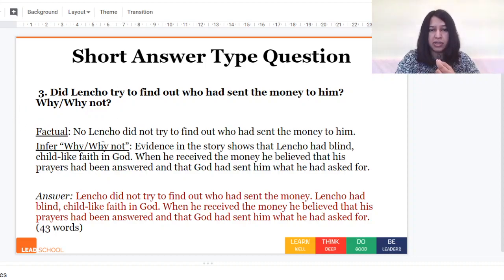And the answer to the second question is here. And then putting it all together, the answer is here: Lencho did not try to find out who had sent the money. Lencho had blind, childlike faith in God. When he received the money, he believed that his prayers had been answered and that God had sent him what he had asked for. So if you see, there's a total of 43 words. Usually short answer type questions need to be between 30 to 40 words, not longer than that. If you want, you can make it longer, but then you're just wasting time because that is not expected.